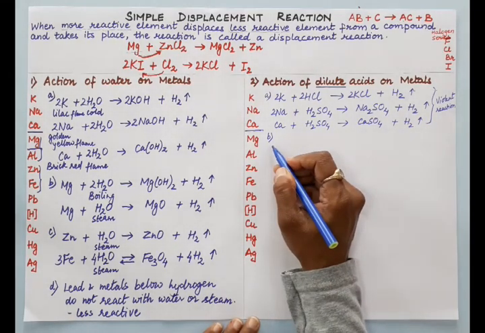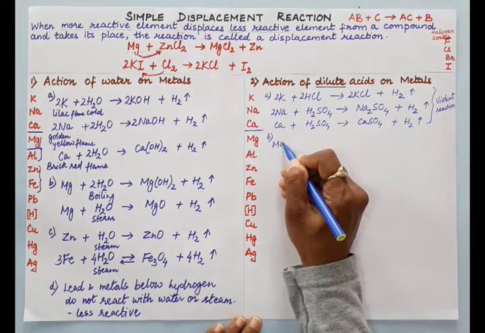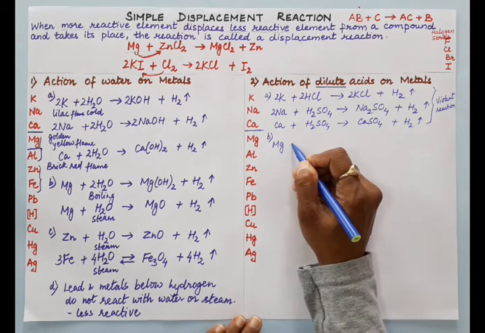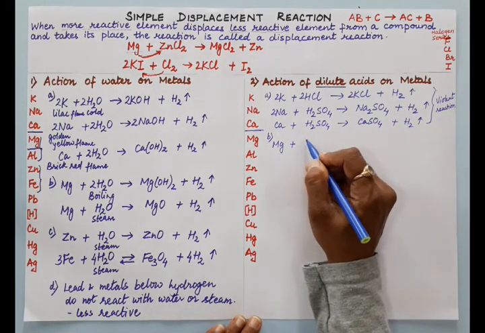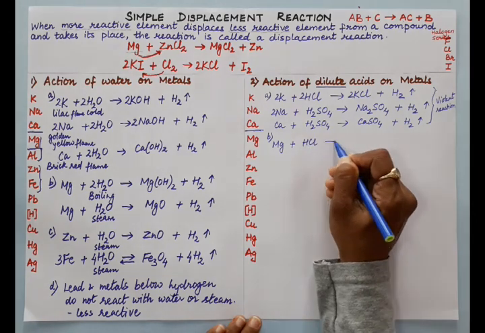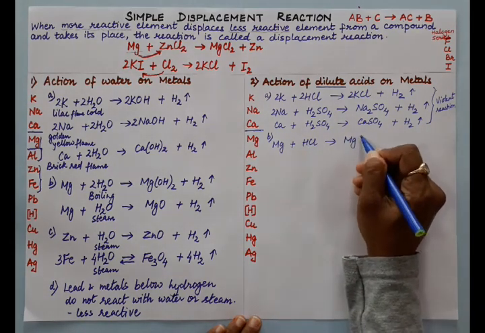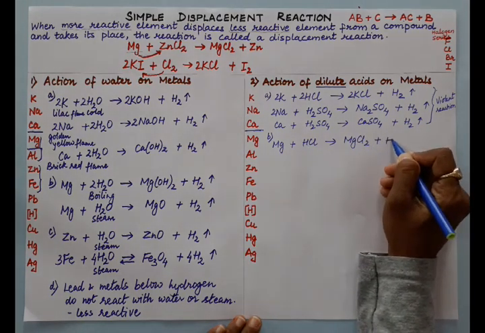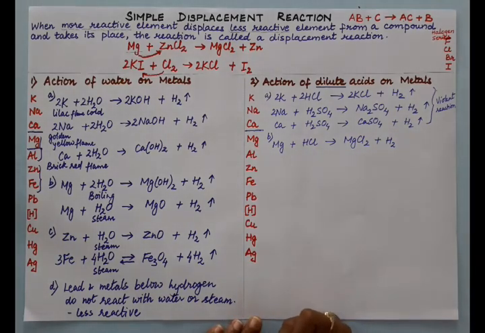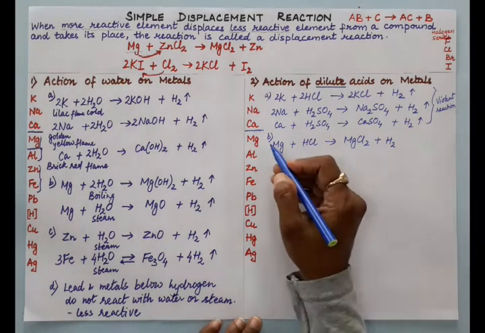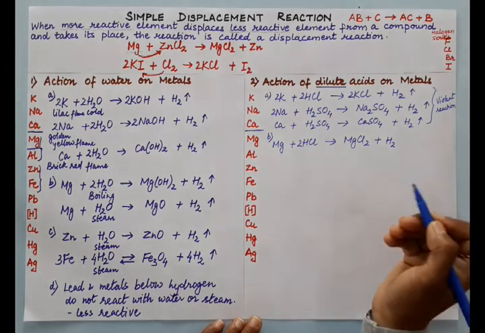Now next, magnesium, aluminum and zinc react similarly. They will also form the corresponding salt and hydrogen. Same type of reaction all of them are showing, so here just balance the reaction.